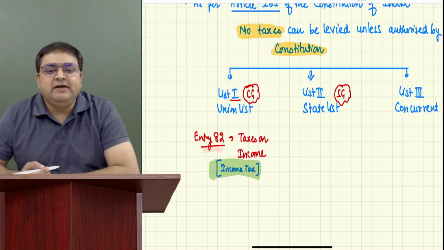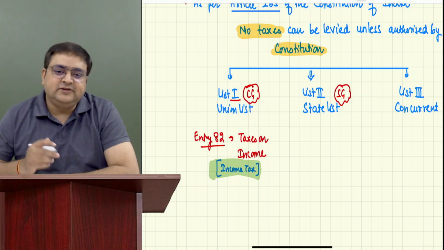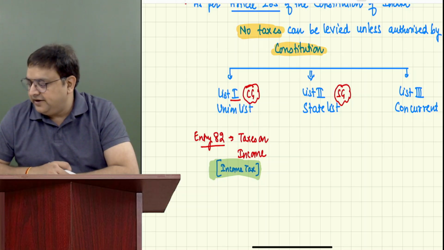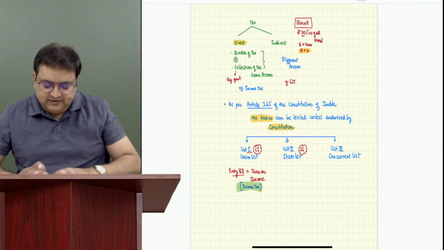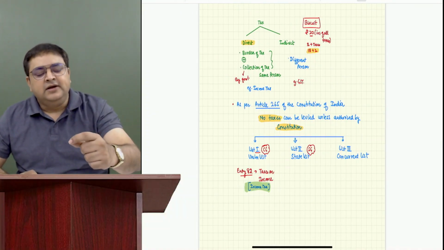So if somebody asks you in which entry income tax is levied, you should know, entry number 82 of list 1. Everybody is okay till here? Yes, sir.